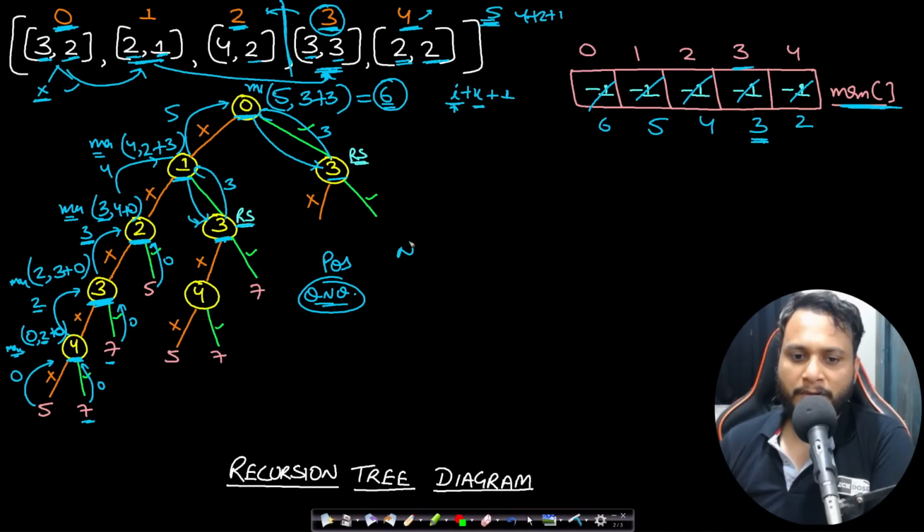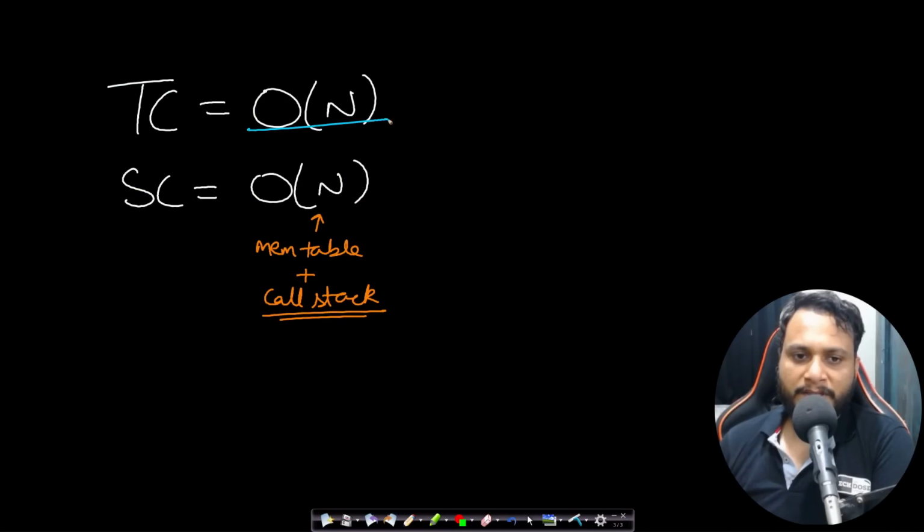So since you have n number of questions, unique questions, you cannot have more than n number of solvable nodes in the recursion tree diagram, right? Therefore, the time complexity of your DFS or the recursion by applying dynamic programming, which is the memoization, will be order of n. It will not be greater than that, right? And the space complexity will be order of n due to your memoization table, and for your recursion call stack, you can assume it to be order of n as well, which will boil down to order of n, right? So the time complexity is order of n, space complexity is order of n. Let's now look at the code.